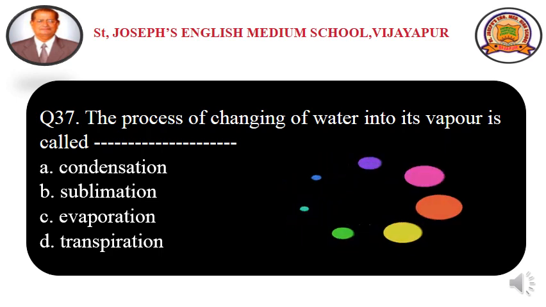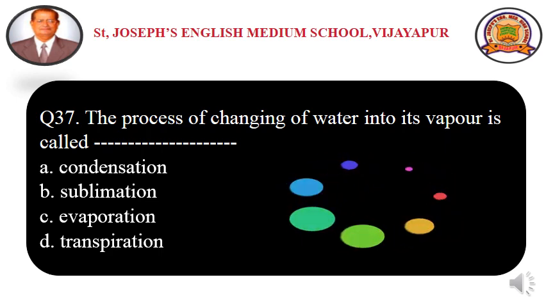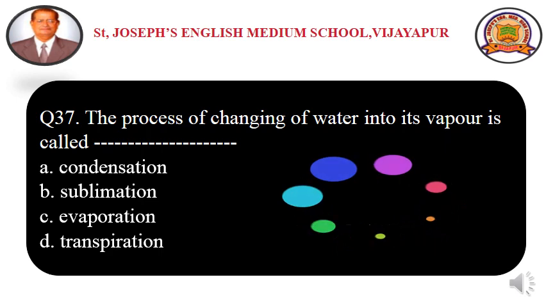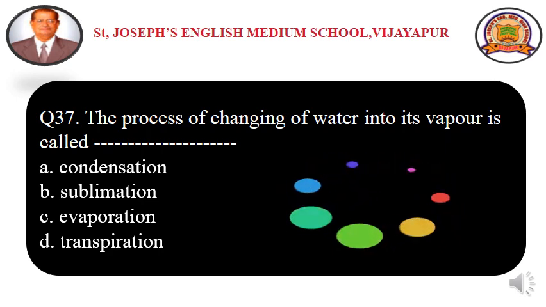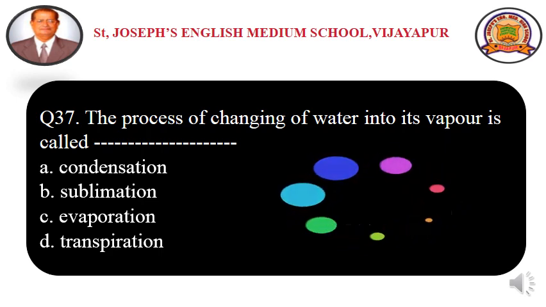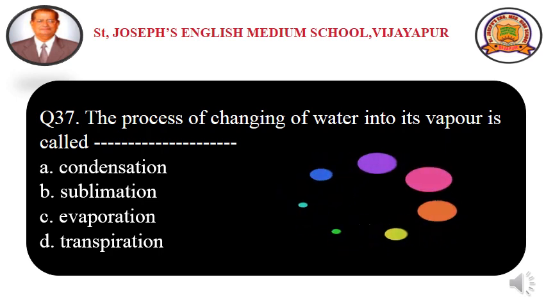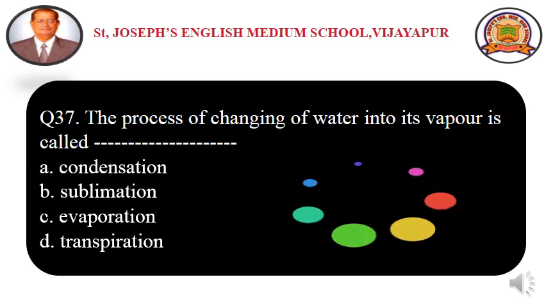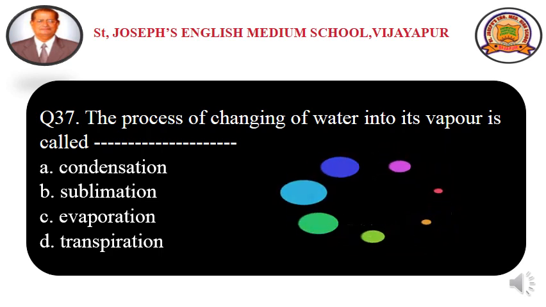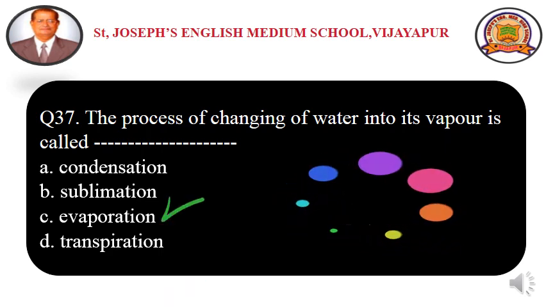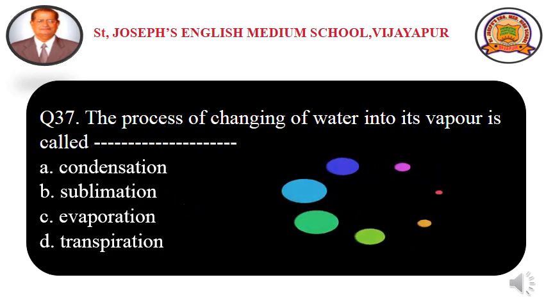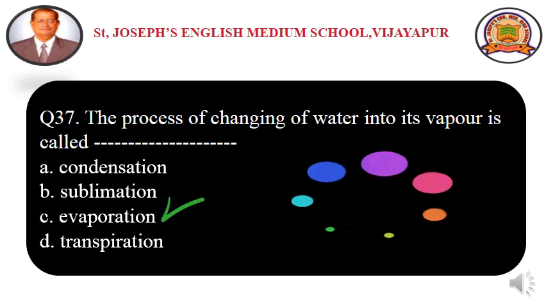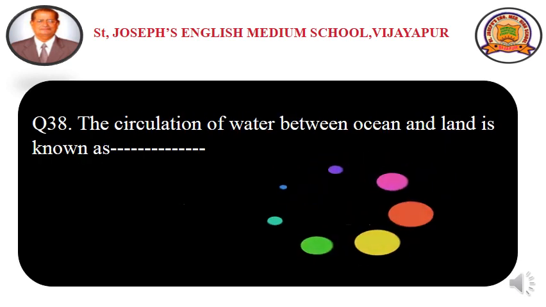Conversion of water into its vapor is called evaporation. Then the last option is transpiration. It is the process which takes place in plants, where extra water is sent out from the plants. So the answer for this question is evaporation. Option C, evaporation. The process of changing of water into its vapor is called evaporation. Option C is the correct answer.